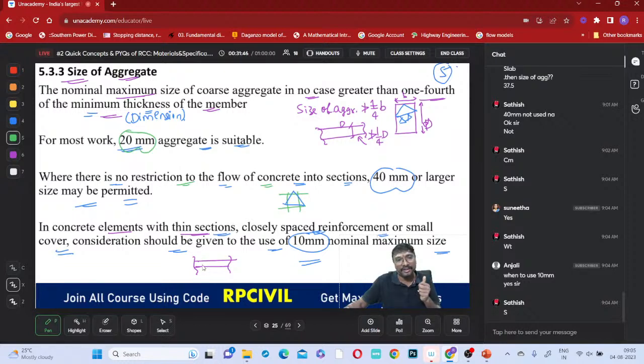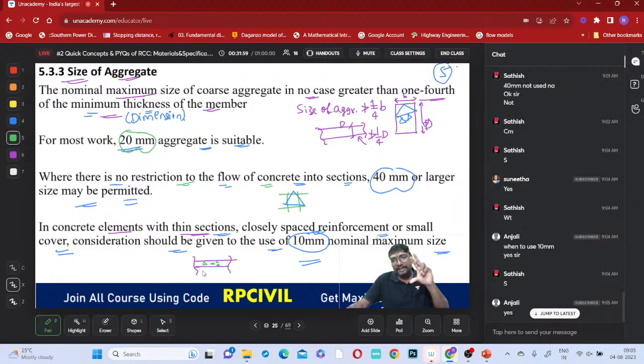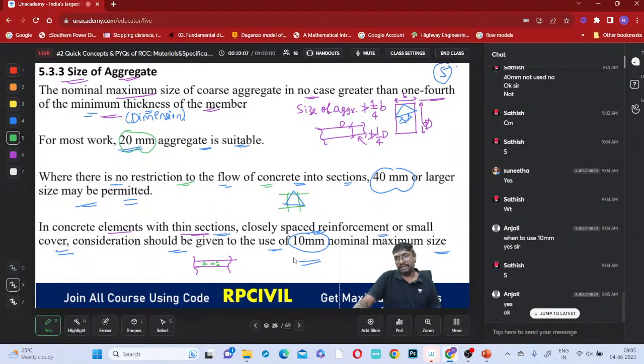So in that case, what do we need to do? Is it better to use the larger 20 millimeter aggregates, or the smaller size aggregates? It is better to use the smaller size 10 millimeter aggregates, right? When very thin sections are there, we have to go like this. Got it? Once it is clear, tell me. Once noted, I'll move forward.